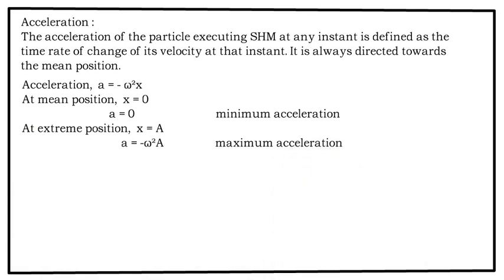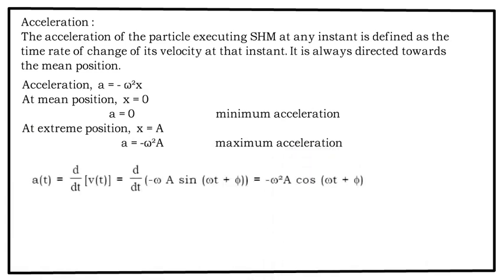Now, a(t) is equal to d by dt of v(t), where v is a function of t. So when you differentiate that, I get the expression for acceleration as minus omega squared a cos(omega t plus phi).